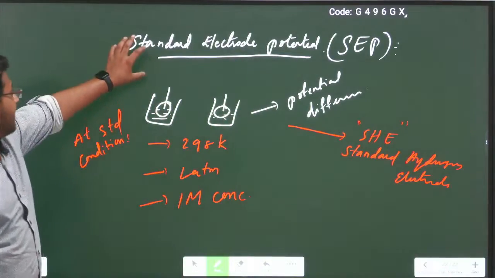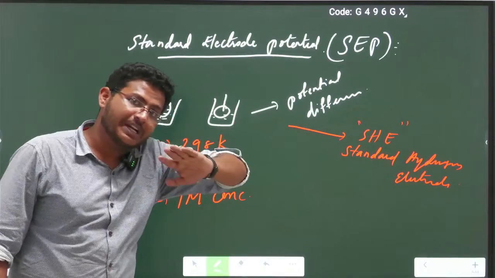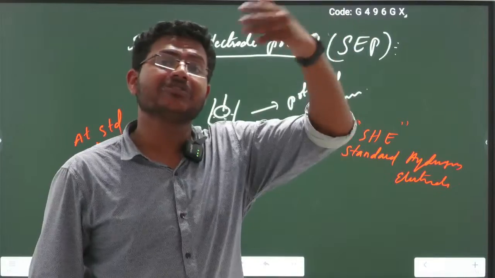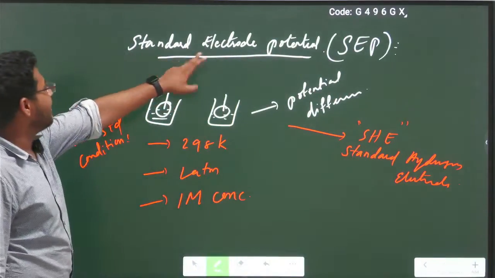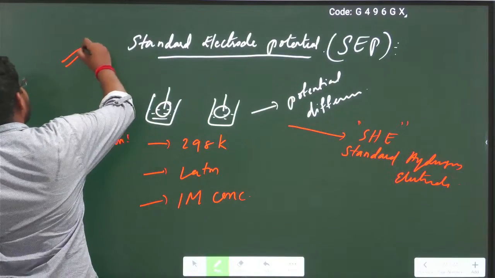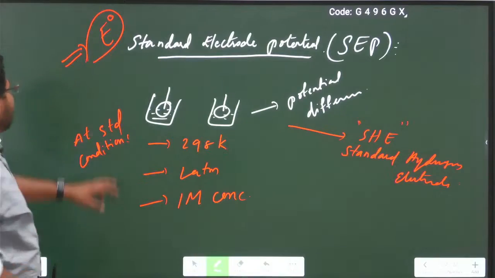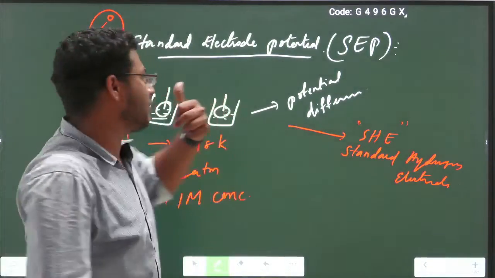I already said there is a potential difference between electrode and electrolytic solution. If the potential difference exists at standard conditions with reference to the standard hydrogen electrode, that is called the standard electrode potential, which is generally denoted as E naught. E naught is the term used for the standard potential.